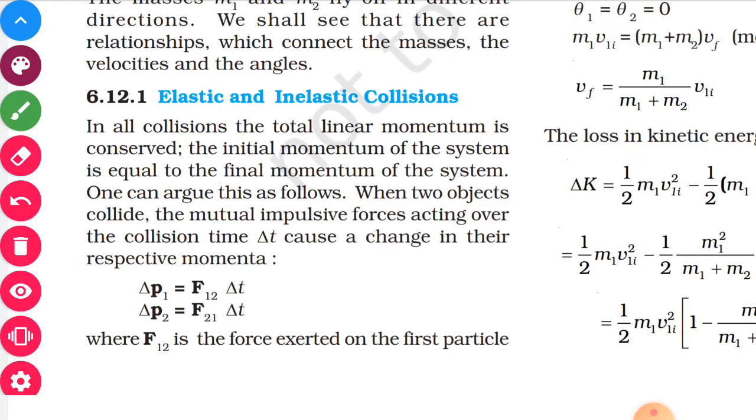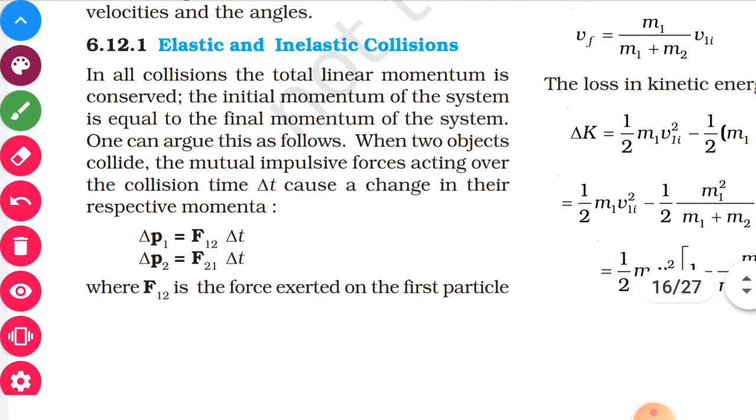Now elastic and inelastic collision. In all collisions the total linear momentum is conserved. The initial momentum of the system is equal to the final momentum of the system, that I tried to explain. One can argue this as follows. When two objects collide, the mutual impulsive force acting over the collision time delta t causes a change in their respective momenta.